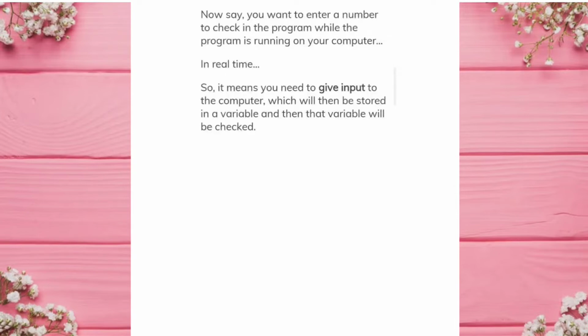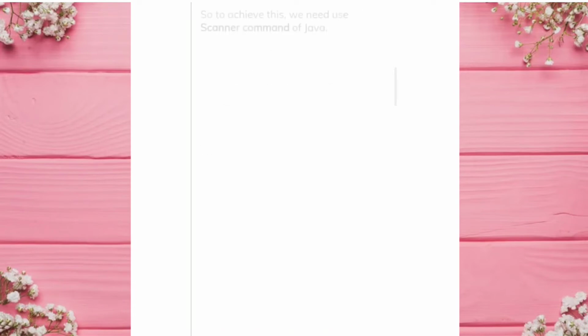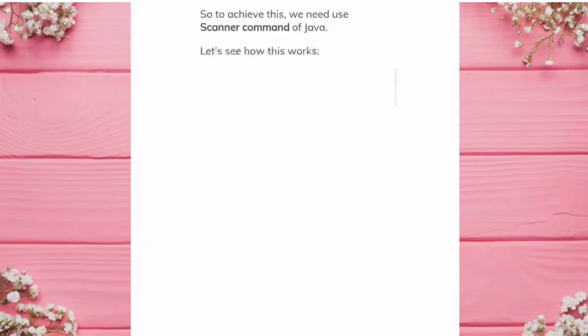So, it means you need to give input to the computer, which will then be stored in a variable, and then that variable will be checked. So how do we do this in Java? To achieve this, we need to use the scanner command of Java. Let's see how this works.